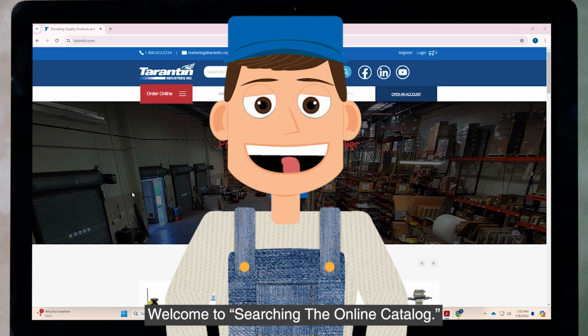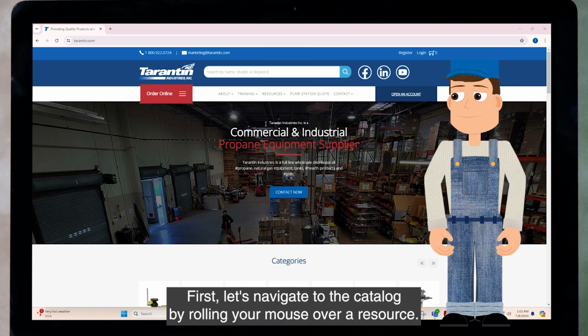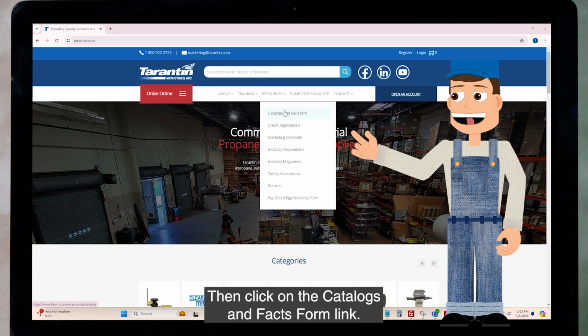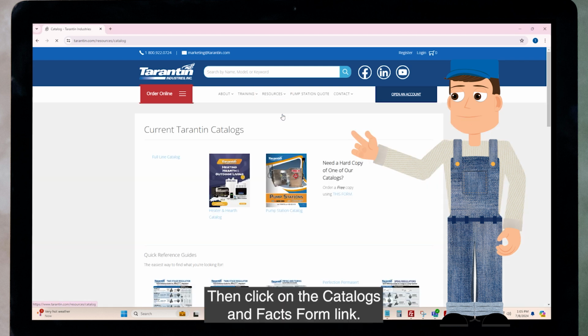Welcome to searching the online catalog. First, let's navigate to the catalog by rolling your mouse over Resource. Then click on the Catalogs and Fact Forms link.